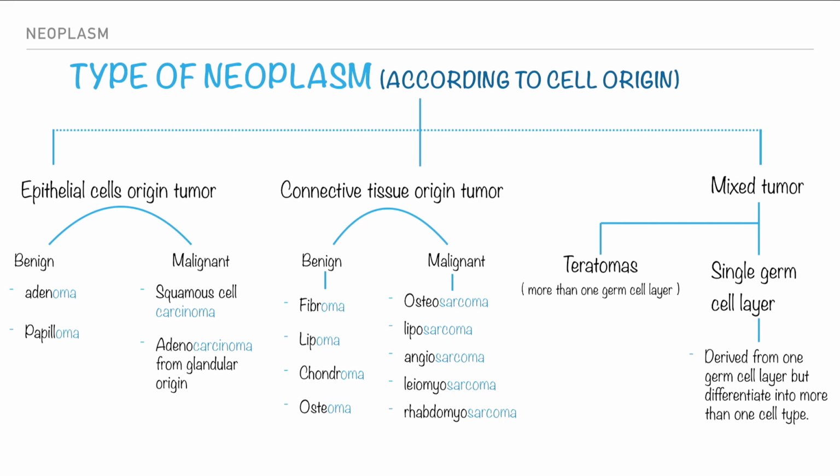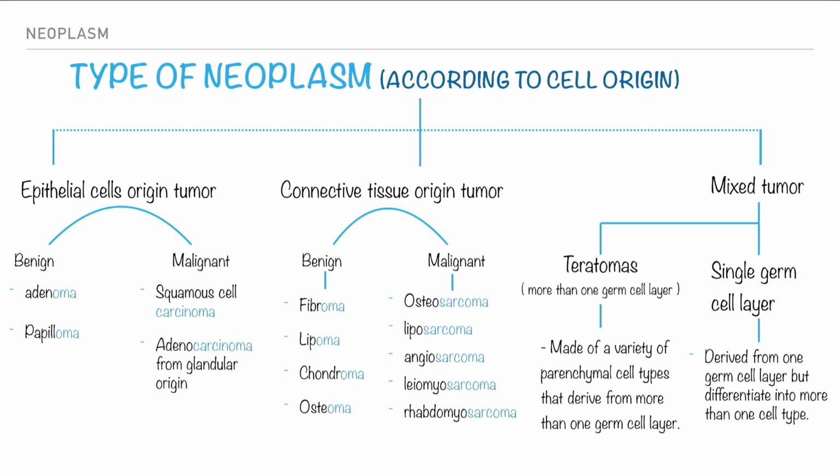It consists of just one germ cell layer, but it undergoes differentiation into more than one cell type, for example epithelial cells forming glandular structures. Teratomas, as we said, consist of more than one germ cell layer, made of a variety of parenchymal cell types that derive from more than one germ cell layer.